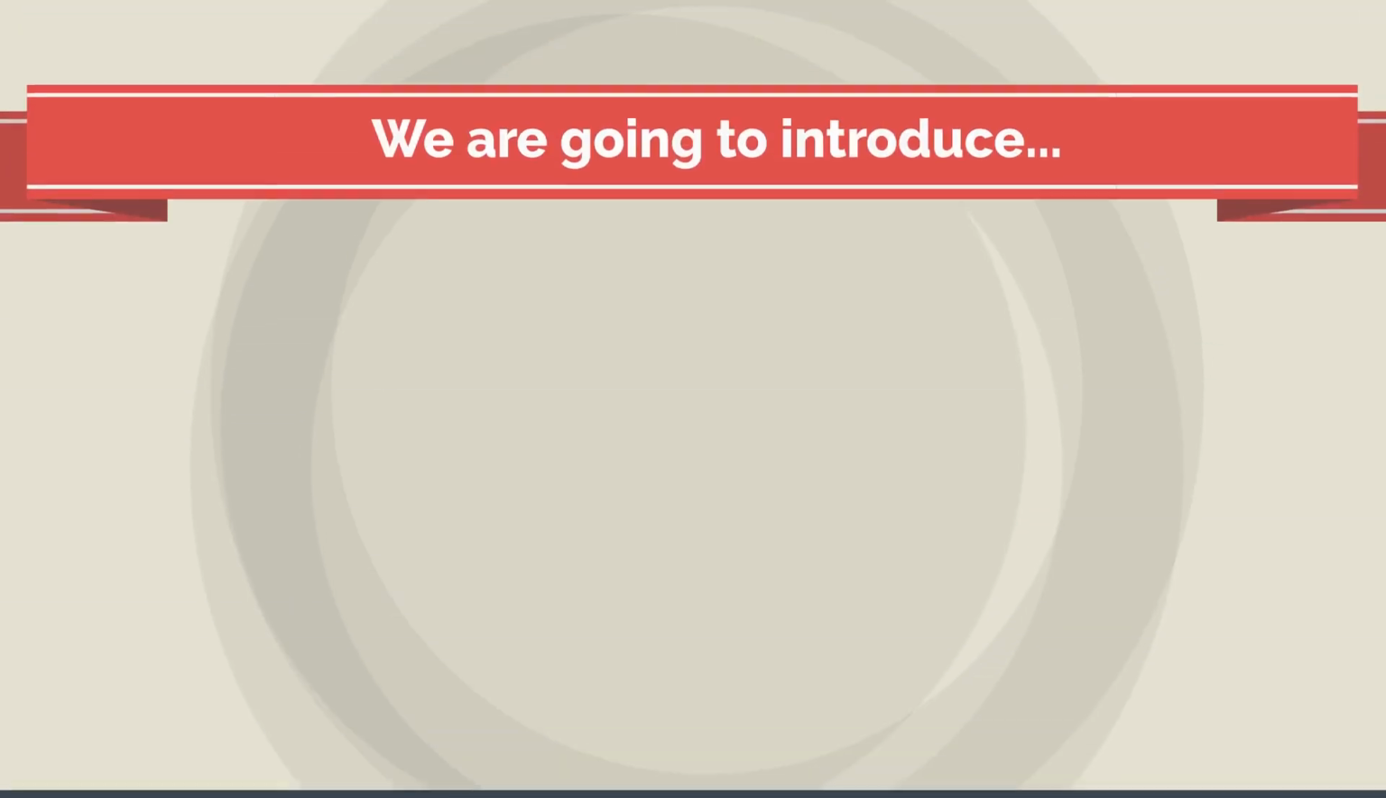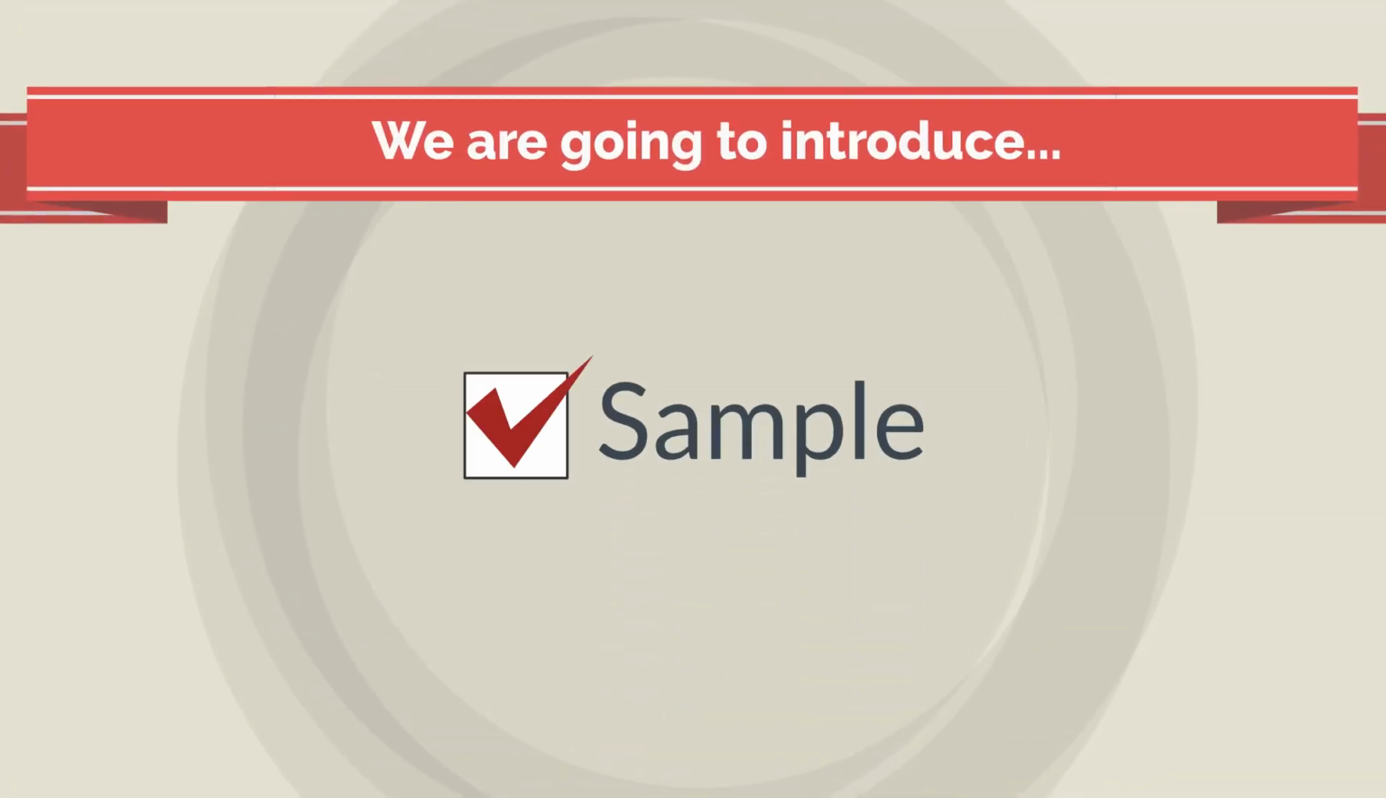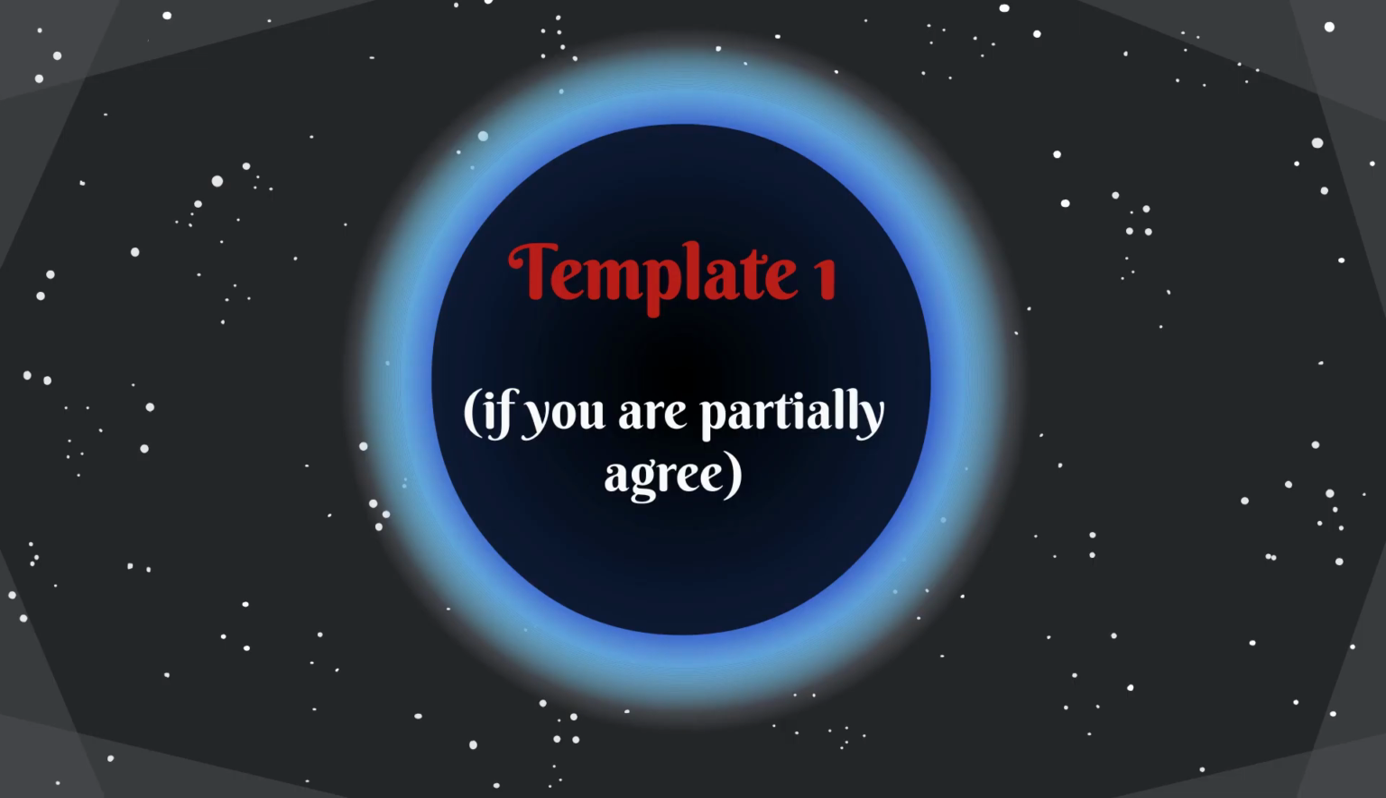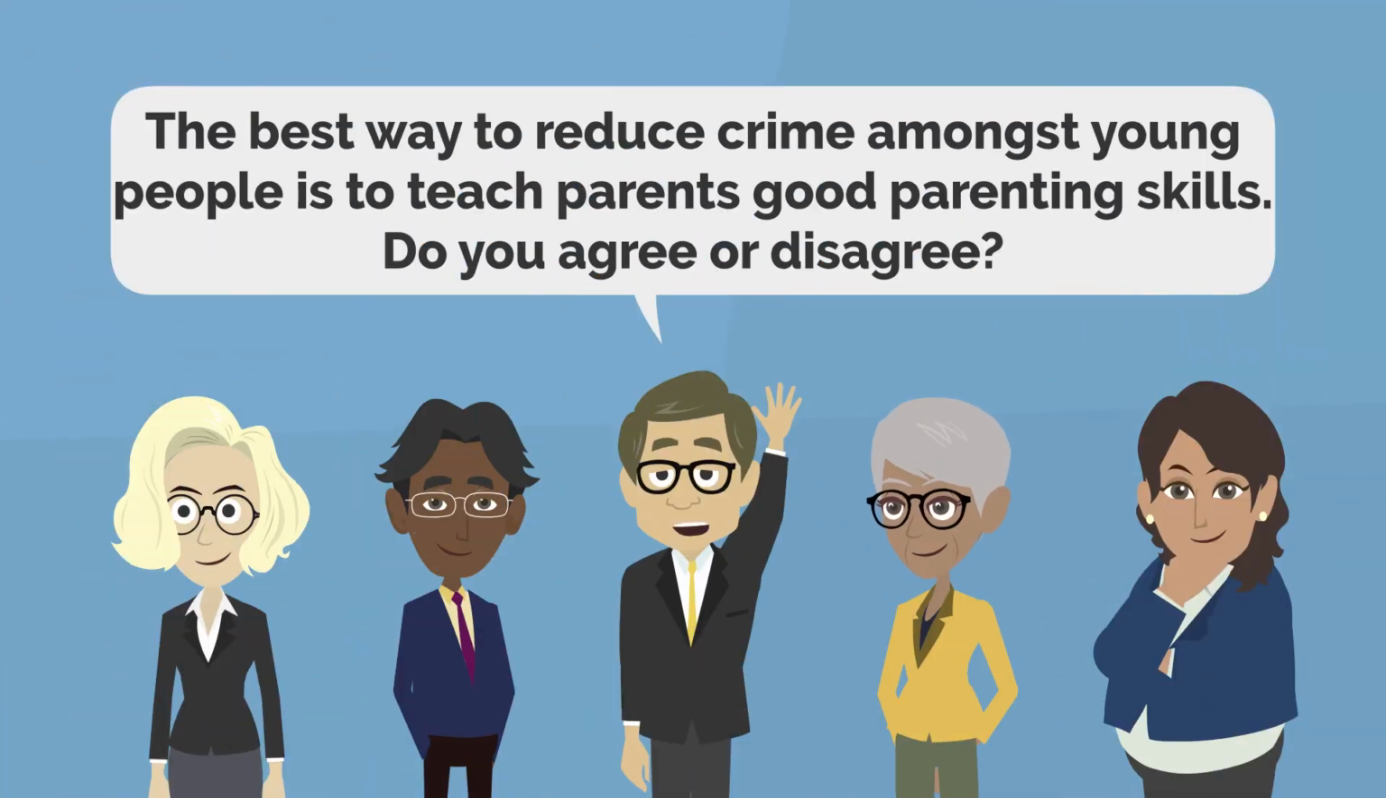Now here is the template. I will explain the template with you and how we have to write this type of essay in agree or disagree. Okay, guys. So, what was the statement? The best way to reduce crime amongst young people is to teach parents good parenting skills. Do you agree or disagree? Okay, so here he's saying that the best way to reduce crime. What is the best way? To teach parents good parenting skills.